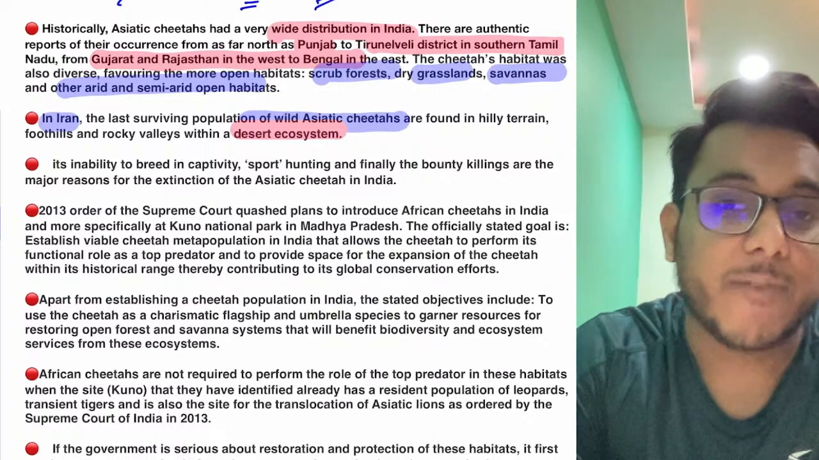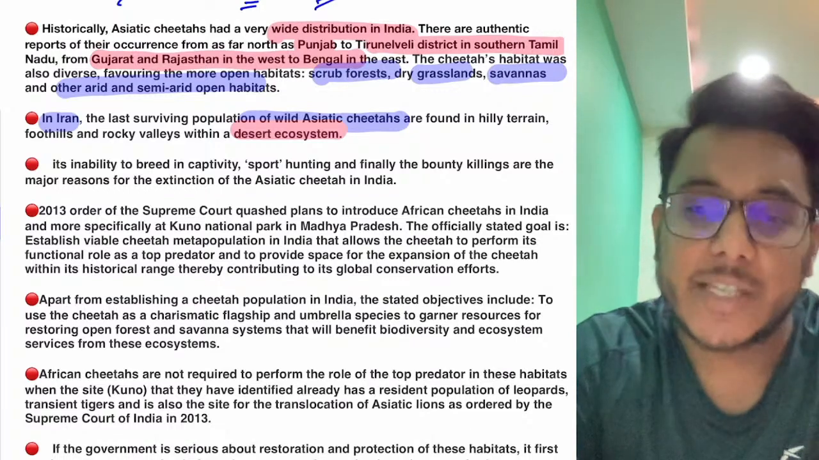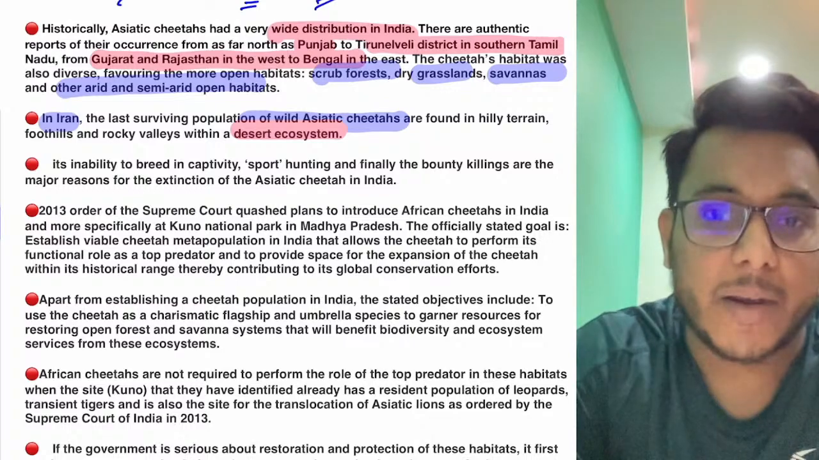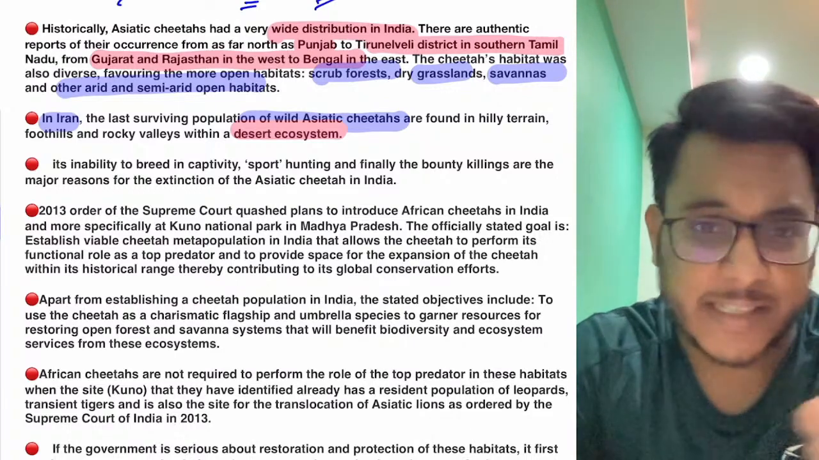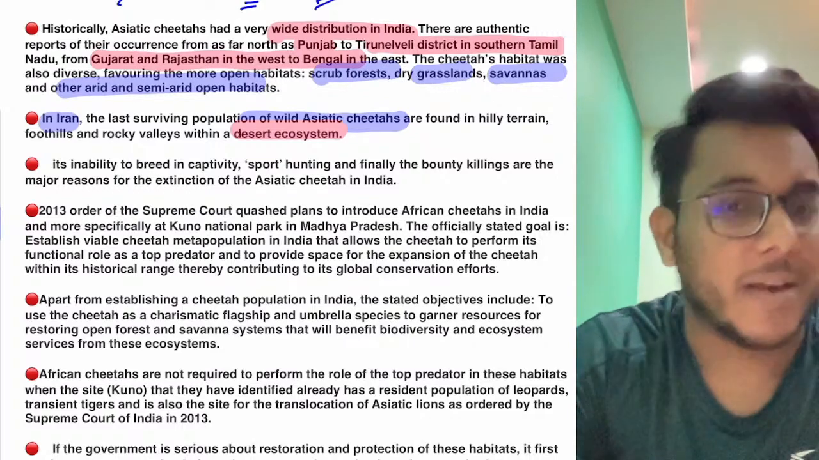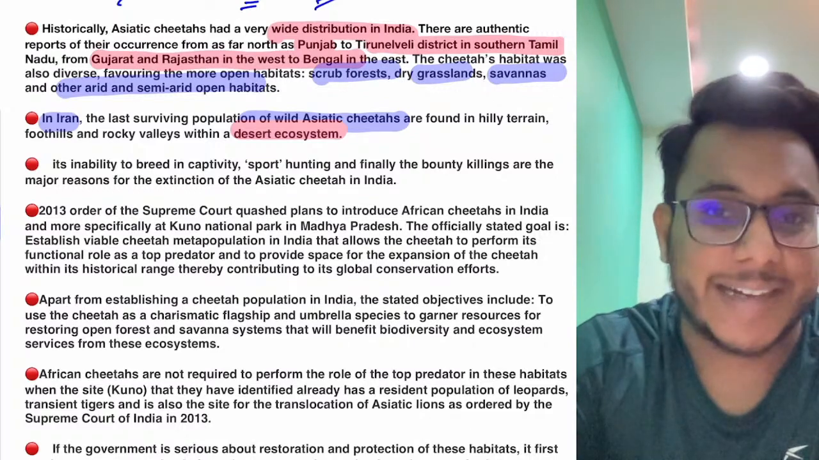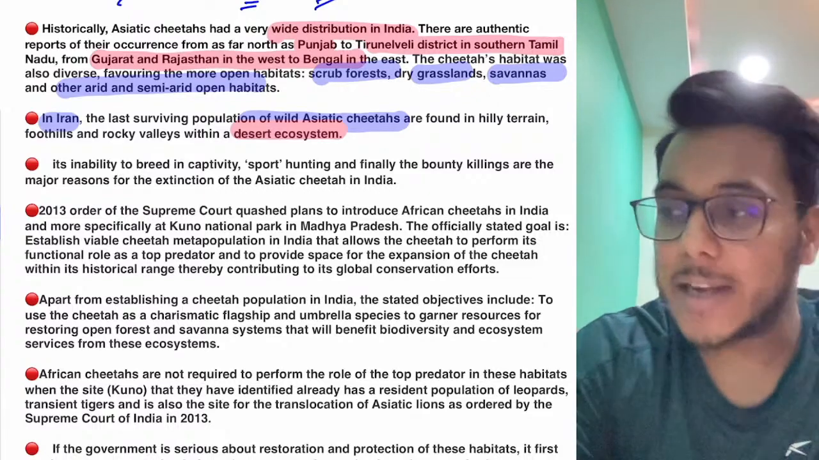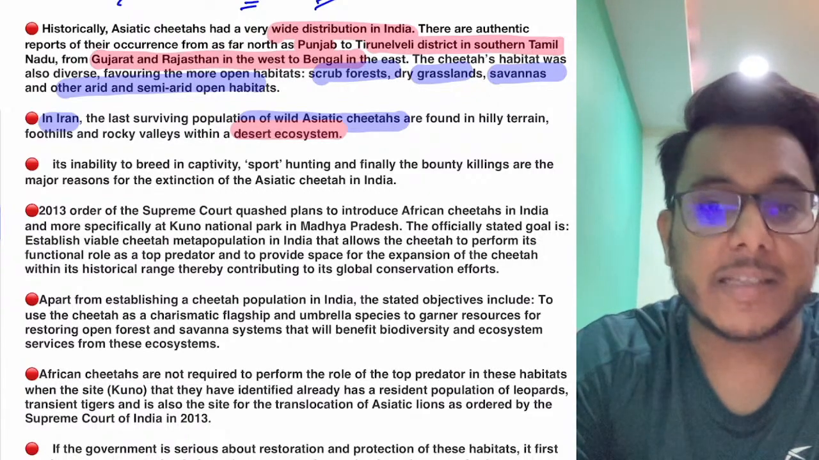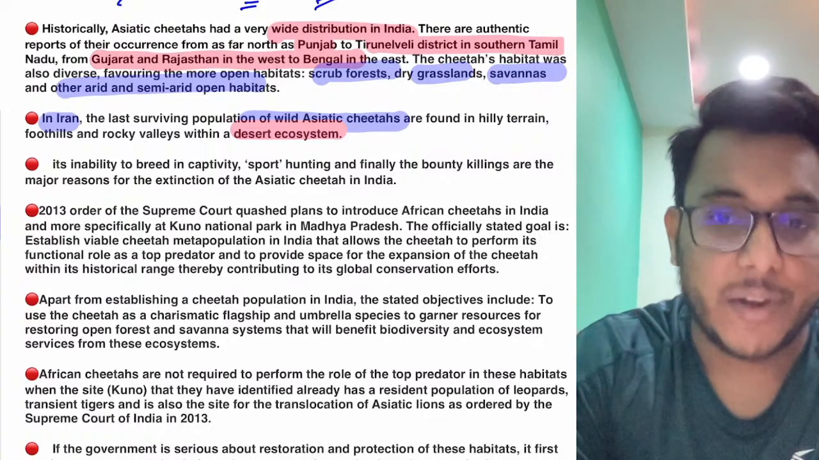Around 1947, it was said that the last cheetah was killed, but there were multiple reports according to which even after 1947, until 1965-66, cheetahs were still there, but after that no cheetahs have been sighted in India, and in India the cheetah became extinct. Now I told you that for so many years there have been proposals that the cheetah will be reintroduced.